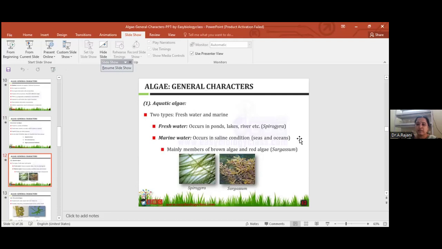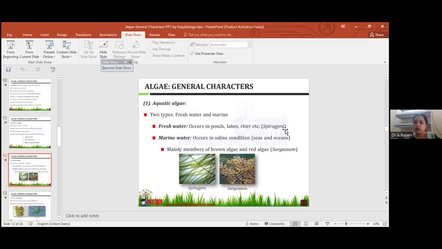Coming to marine water, sea water: algae growing in sea water are called marine water algae. Which ones are the marine algae? Only two classes of algae are marine: one is the Phaeophyceae, the second is the Rhodophyceae. Examples are Ectocarpus, Sargassum, Polysiphonia.